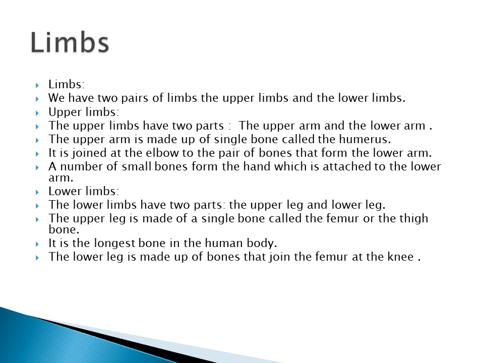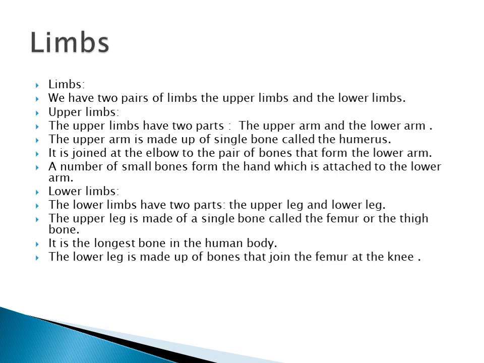Now see, limbs: we have 2 pairs of limbs, the upper limbs and the lower limbs. The upper limbs have 2 parts, the upper arm and the lower arm. If you see the upper arm, it is made up of a single bone. Touch your upper arm.